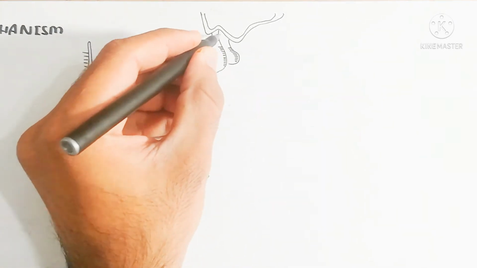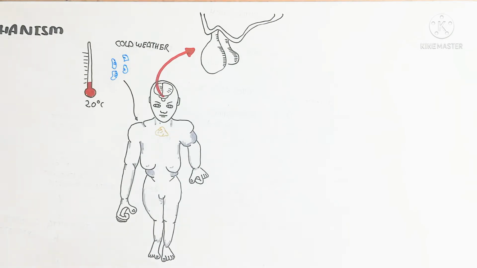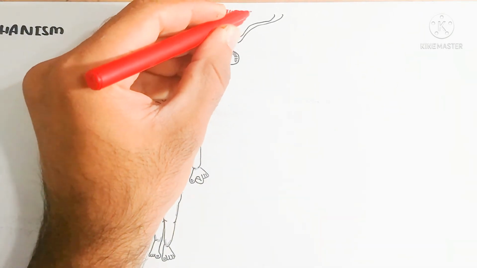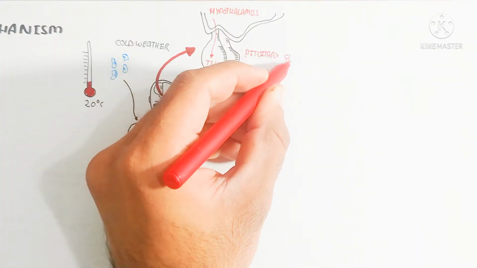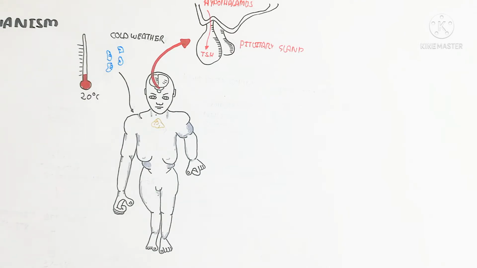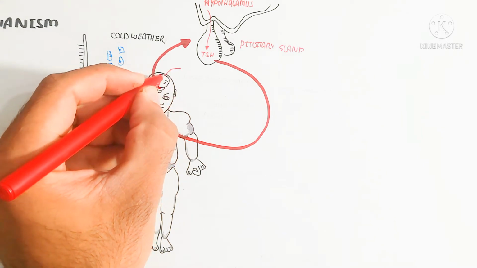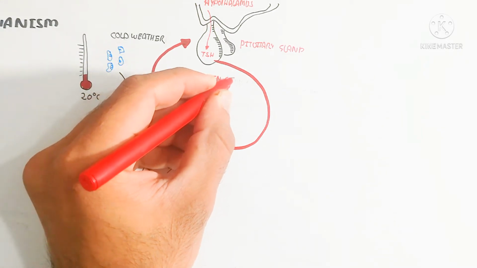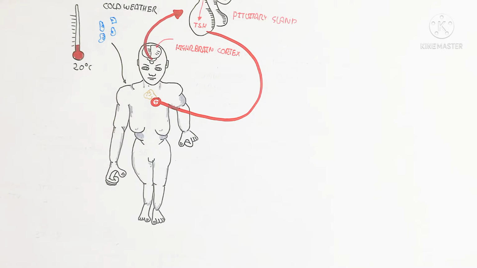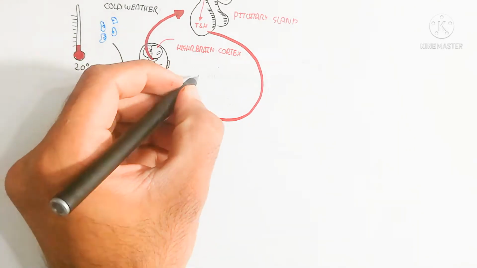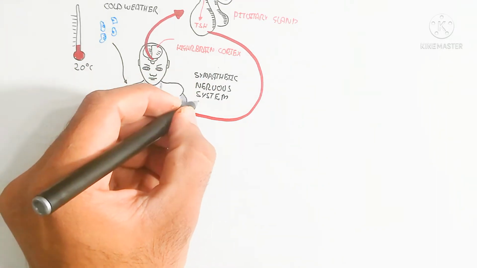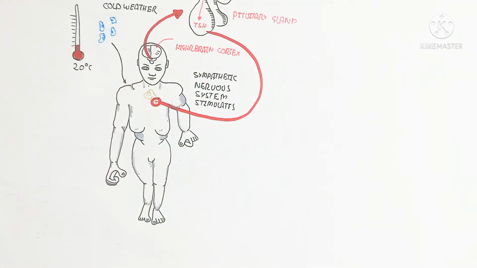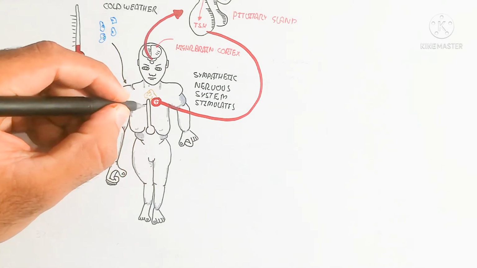Here is the pituitary gland, where the hypothalamus will stimulate the release of thyroid stimulating hormone. After that, the pituitary gland will produce the thyroid stimulating hormone. In this way, the sympathetic nervous system will be stimulated, and this is the positive feedback. The thyroid gland will be stimulated to produce thyroxine and triiodothyronine. Thyroxine and triiodothyronine are very important for increasing the efficiency of metabolic activity, as well as ATP production and heat production.